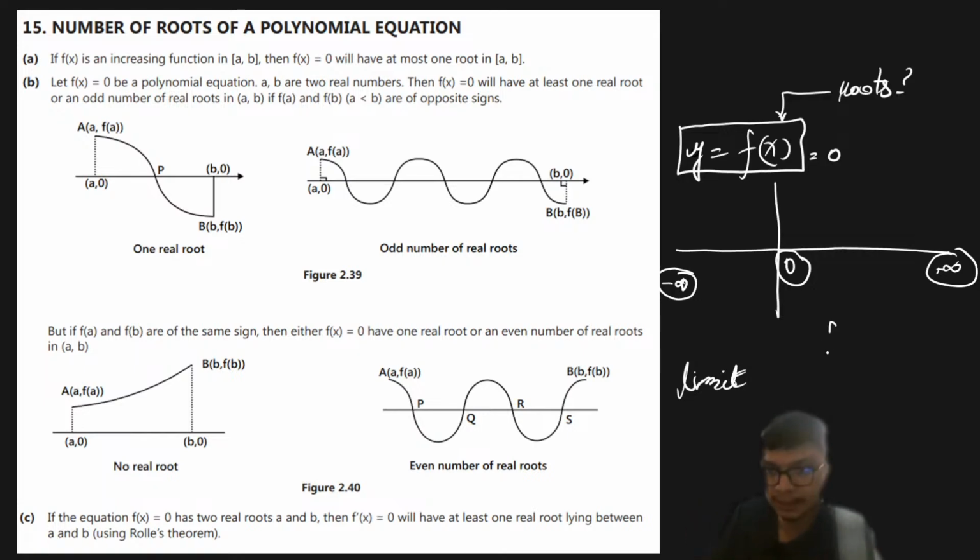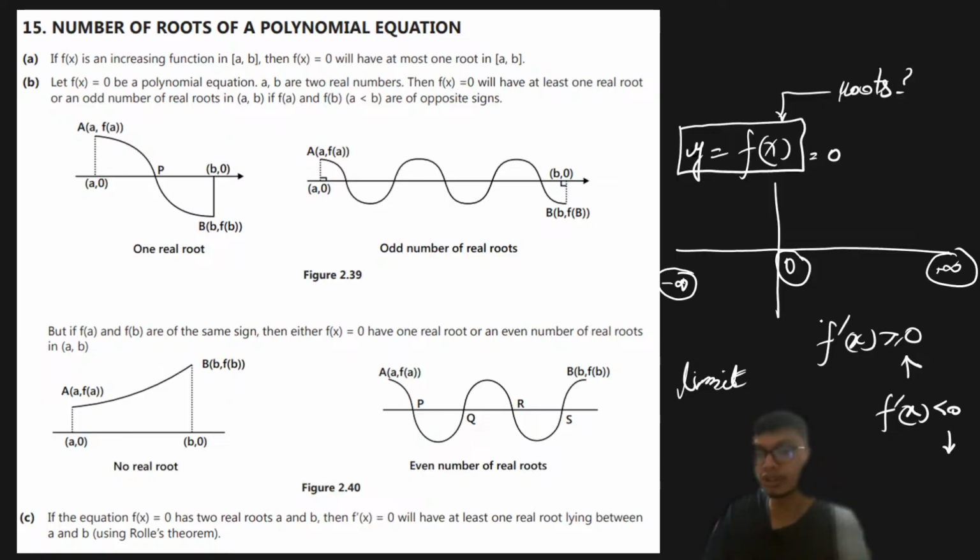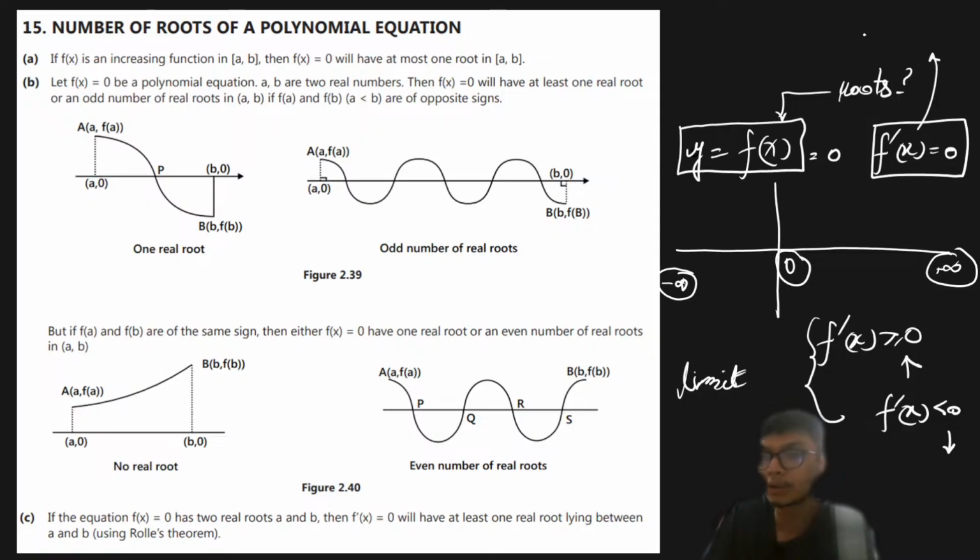But if you try to understand, if f dash of x is greater than or equal to 0, it is an increasing function, and if f dash of x is less than 0, then it is a decreasing function, right? So based on this notation, we are going to find the interval of x in which the function y equal to f of x is increasing, and in which interval of x it is decreasing, right? Once we get that idea, when we equate f dash of x equal to 0, we'll get some critical points, right? Critical points are those points around which we are going to have either maxima or minima, or a point of inflection, right?